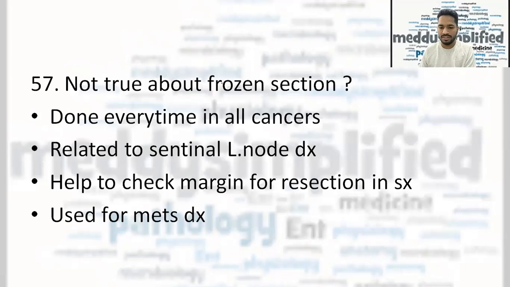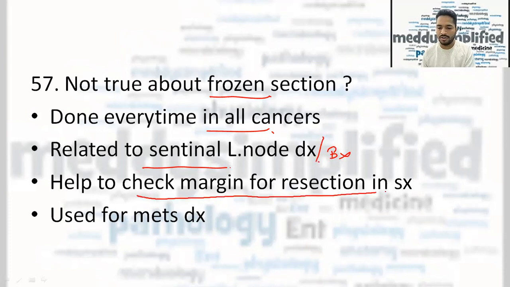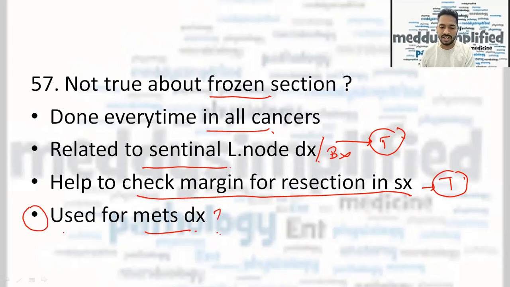Not true about the frozen section, right? So one option was done every time in all cancer related to sentinel lymph node diagnosis or biopsy, right? Helps to check the margin for resection in surgery and used for metastasis diagnosis. Now this is true, sentinel lymph node biopsy. Check the margin for the resection of surgery is also true. Now I don't remember the fourth option very well. This is with help of my few friends that it was given used for diagnosis of metastasis.